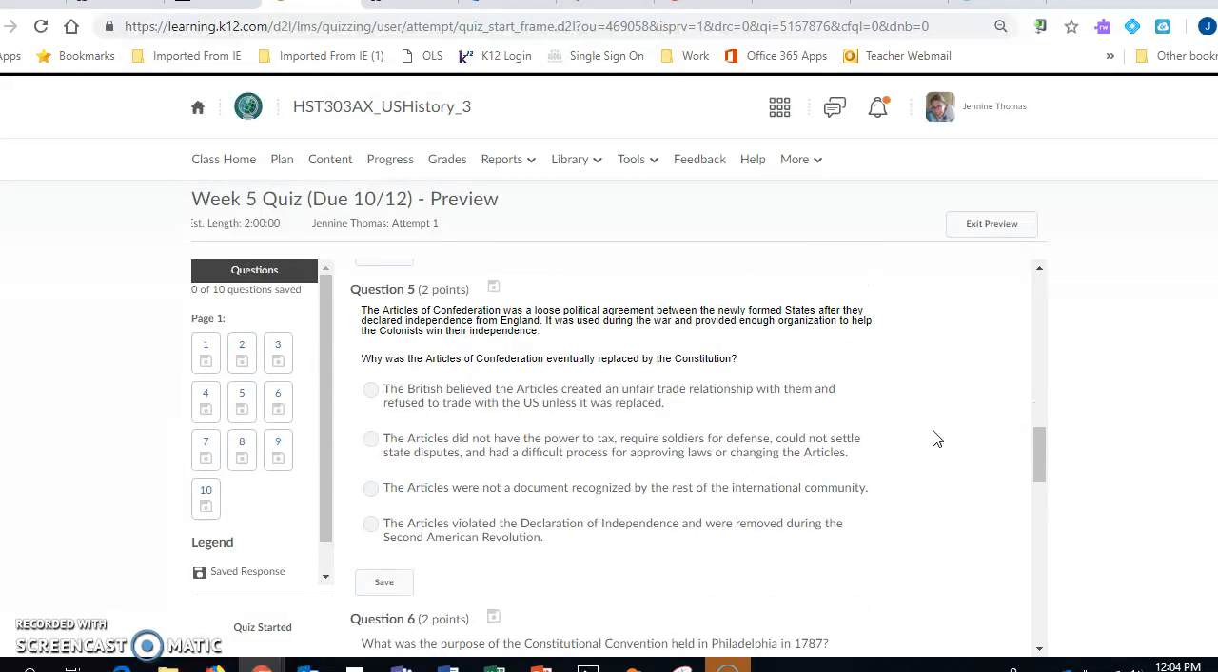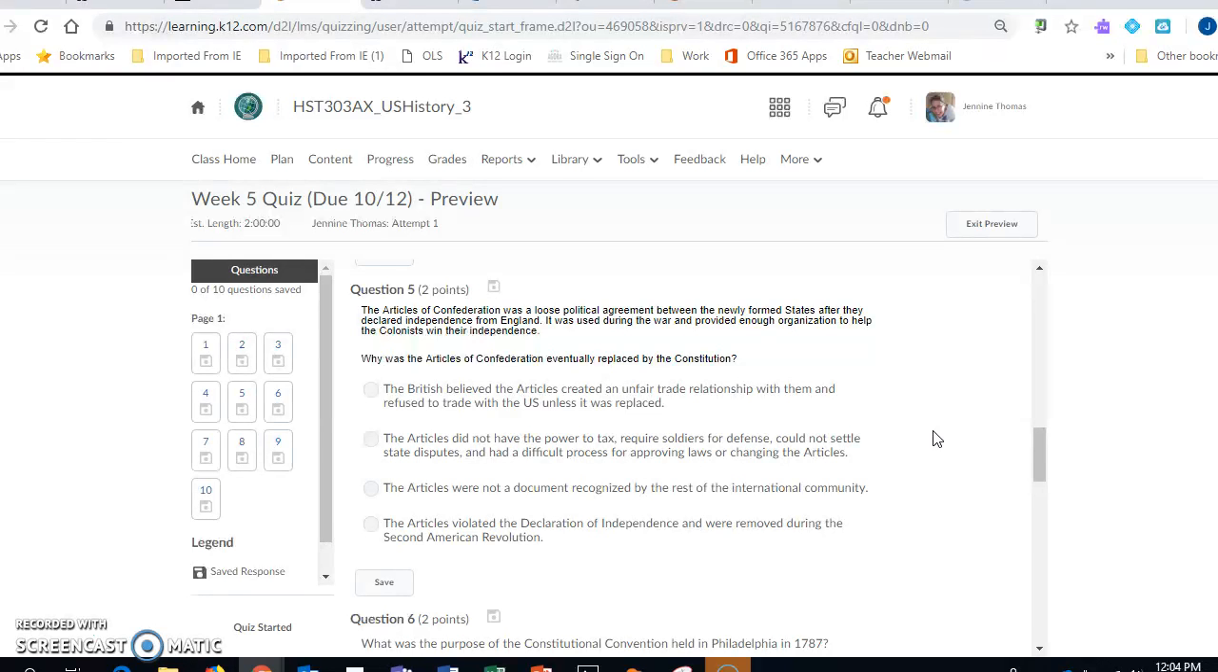Question number 5. The Articles of Confederation was a loose political agreement between the newly formed states after they declared independence from England. It was used during the war and provided enough organization to help the colonists win their independence. Why was the Articles of Confederation eventually replaced by the Constitution?